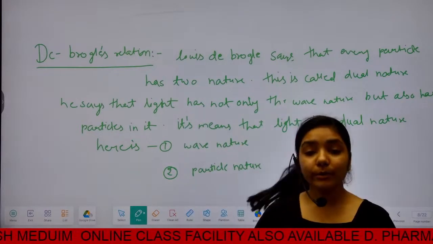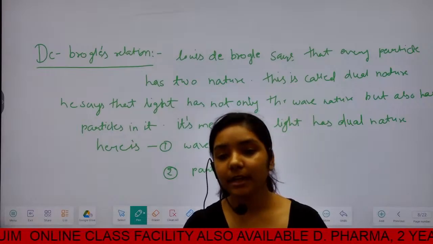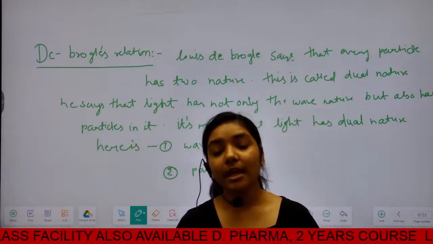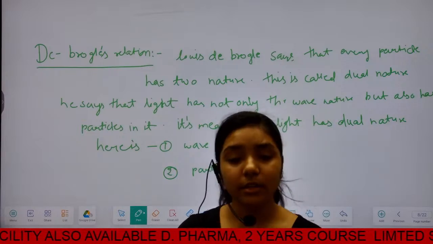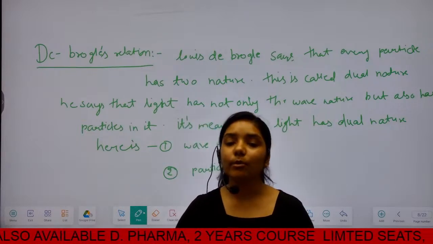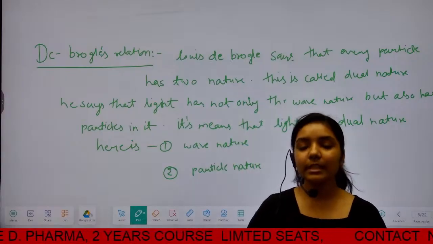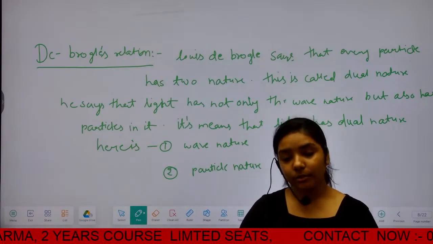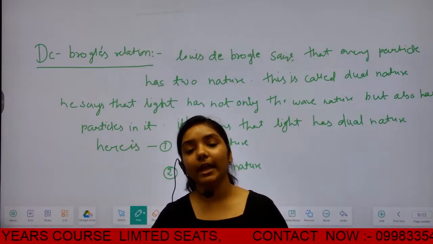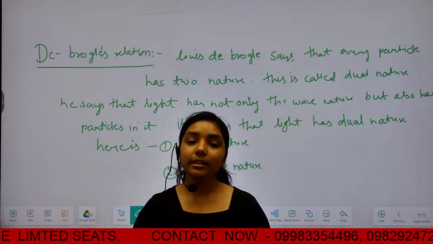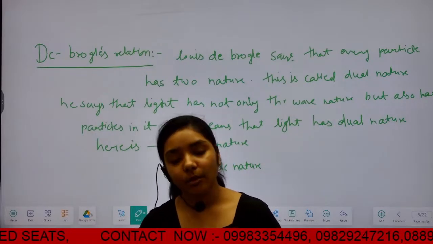But the previous scientists, like Dalton and J.J. Thomson, said that the universe has only the smallest particle, the atom. Dalton's atomic theory says that in the universe the smallest particle is called the atom.